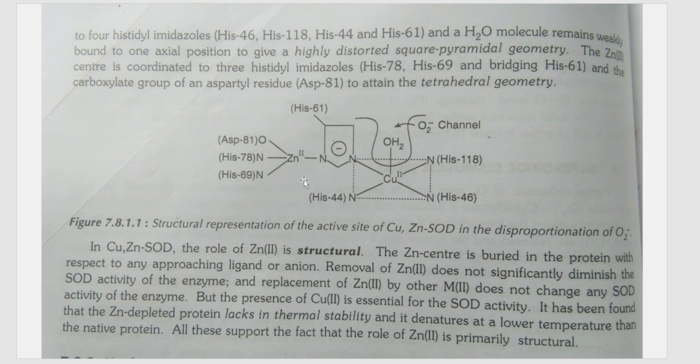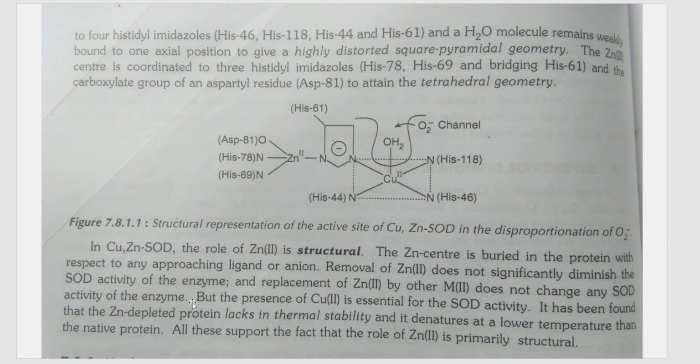The only function of zinc is structural here. So you can see that removal of zinc does not diminish the activity of the enzyme. It won't affect the enzyme activity in any way, and you can also replace zinc by any other metal, and this does not change the activity of the enzyme.